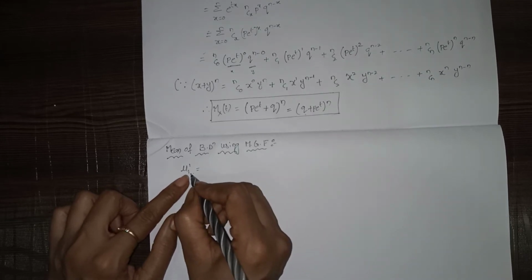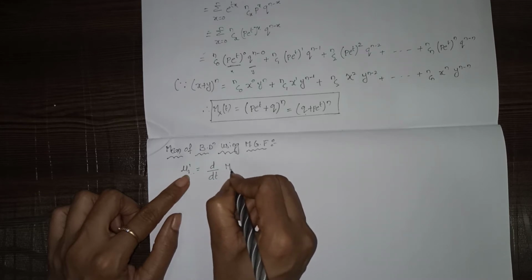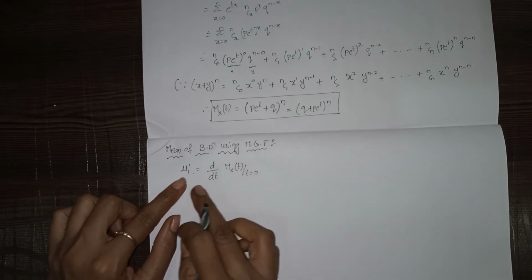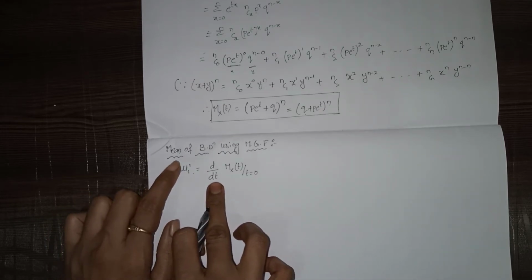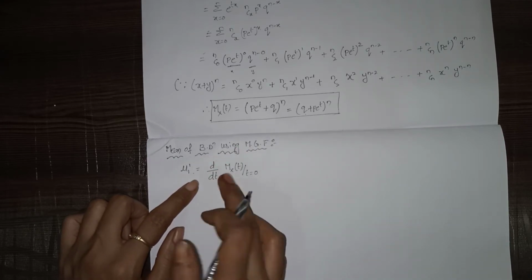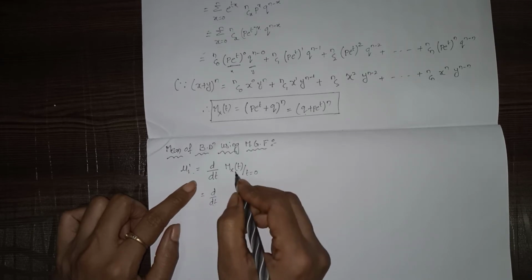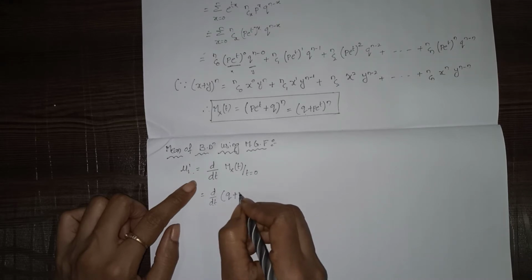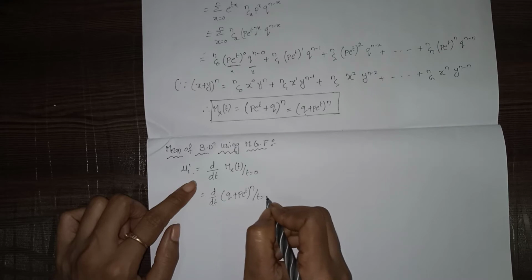The formula is d by dt of Mx(t) at t equals 0. That equals d by dt of (q plus p into e power t) whole power n, at t equals 0.